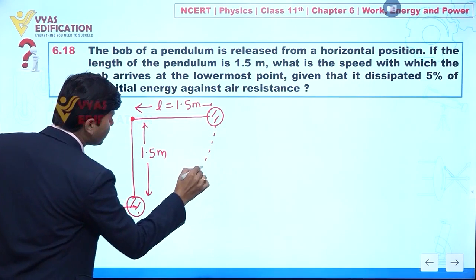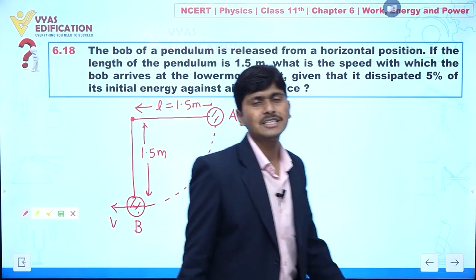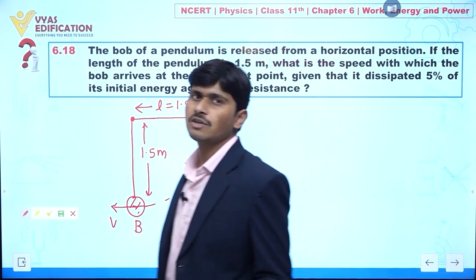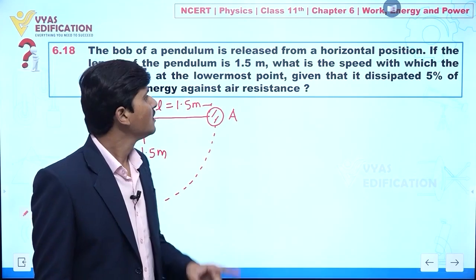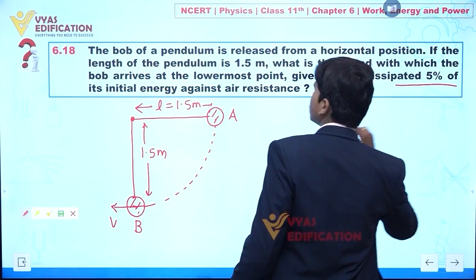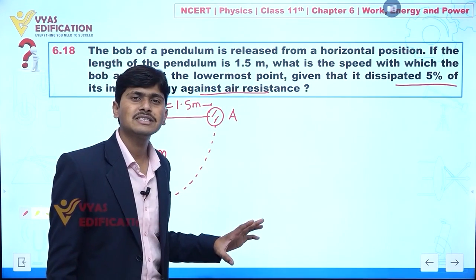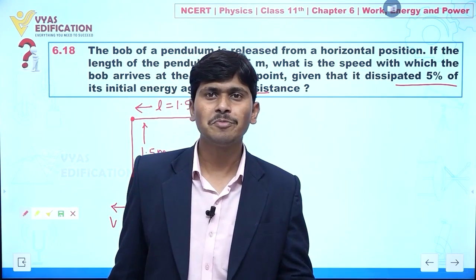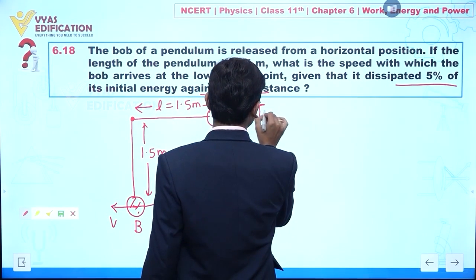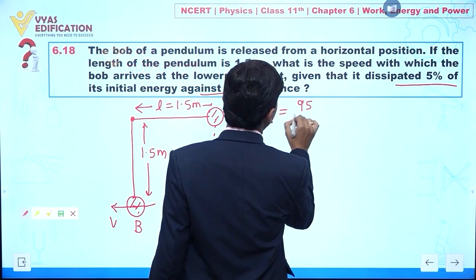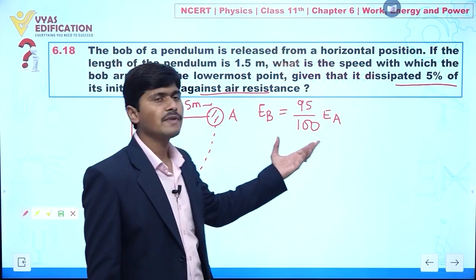Now when this bob reaches point B from point A, it moves under the influence of gravity, and gravitational force is a conservative force, so you can apply conservation of mechanical energy. But here it is given that 5% of its initial energy is dissipated against air resistance. It means you cannot say that the potential energy of the bob is completely converted into kinetic energy. Actually you will write that energy at B should be equal to 95% of energy at A. Clear to everyone? Because 5% of the energy is dissipated.